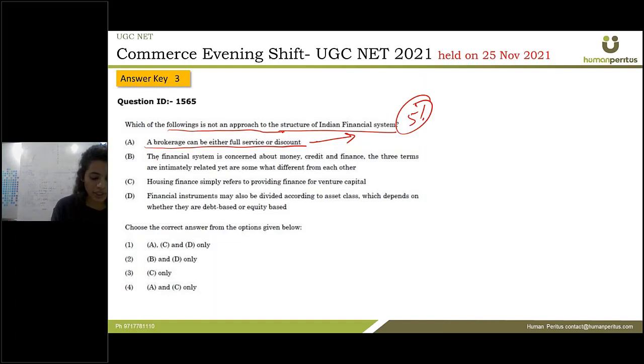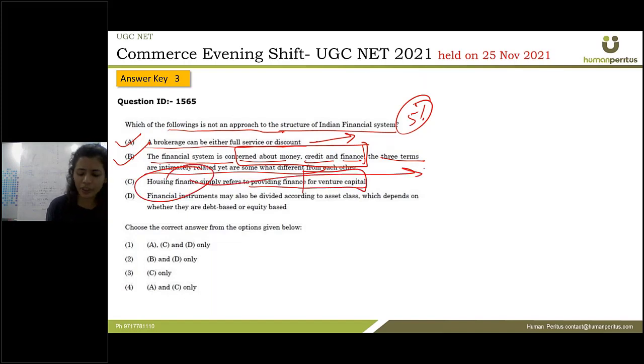So the next one is saying the financial system, this is correct. The next one is saying the financial system is concerned about money, credit and finance. Yeah, definitely true. Our financial system revolves around these keywords only. So yeah, B is saying right. I guess no need to go through this. The third one is saying housing finance simply refers to providing finance for venture capital. No, housing finance is finance provided to housing activities, not to venture capital. So this is incorrect.